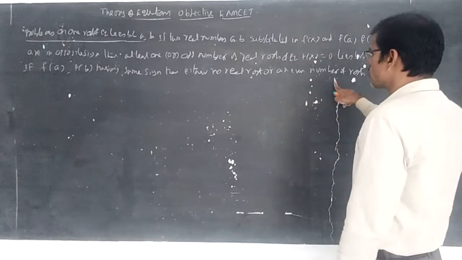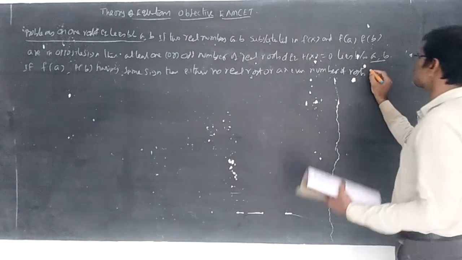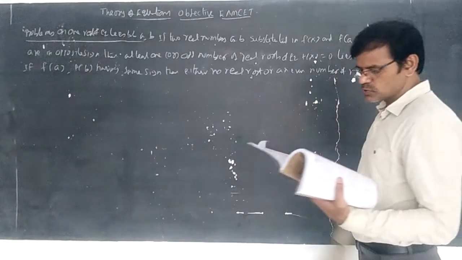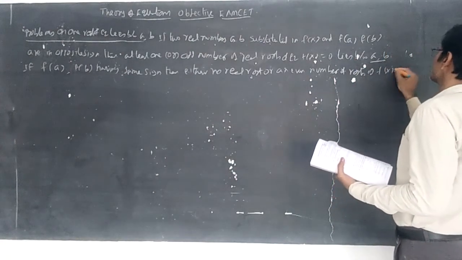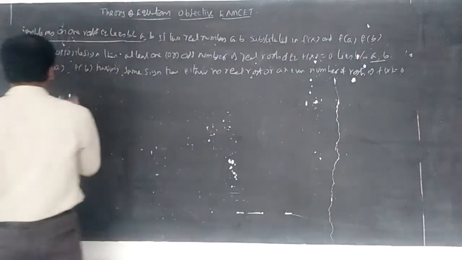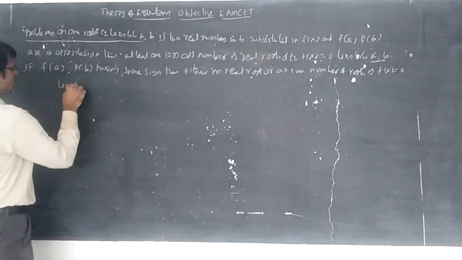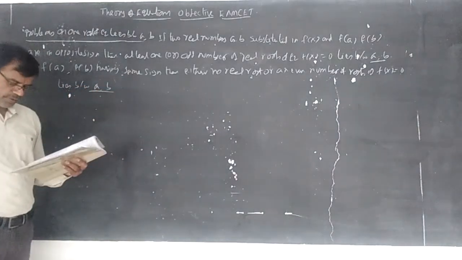Here, if there is no root, the chances are no real root or even number of real roots of f of x equal to 0 lies between a and b, lies between a comma b.